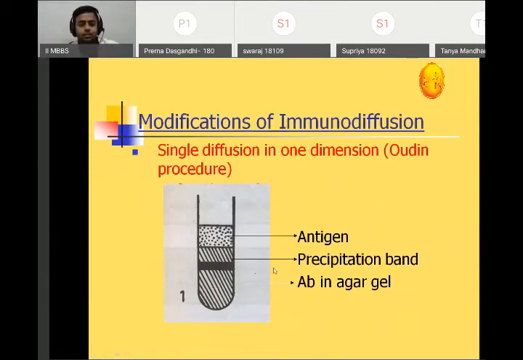Now, there is a modification of immunodiffusion, like single diffusion in one dimension. Okay, for example, the Oudin procedure. Here, the antigen is there, a precipitation band, and antibody in agar. So wherever the antigen and antibody react in equivalence, there will be precipitate formation.